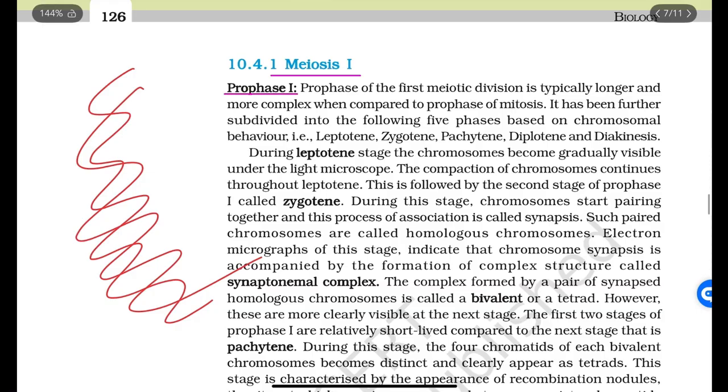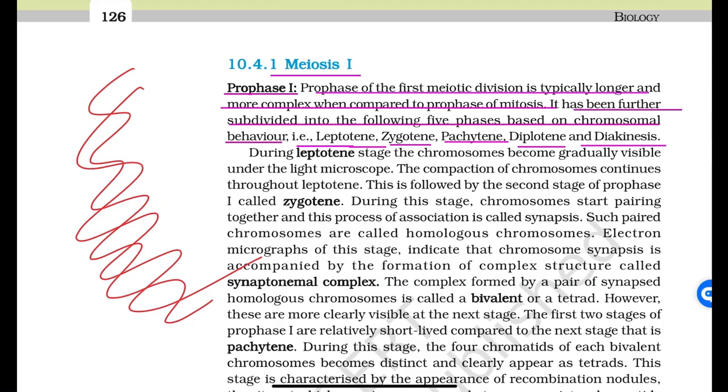Meiosis I, prophase I. Prophase of the first meiotic division is typically longer and more complex when compared to prophase of mitosis. It has been further subdivided into the following five phases based on the chromosomal behavior. They are leptotene, zygotene, pachytene, diplotene, and diakinesis.